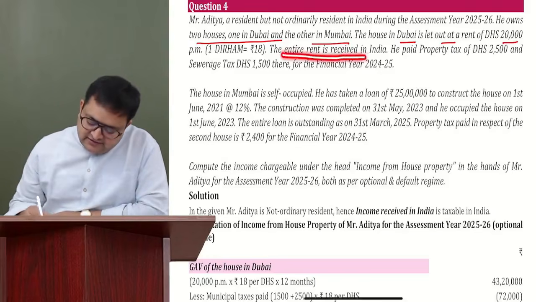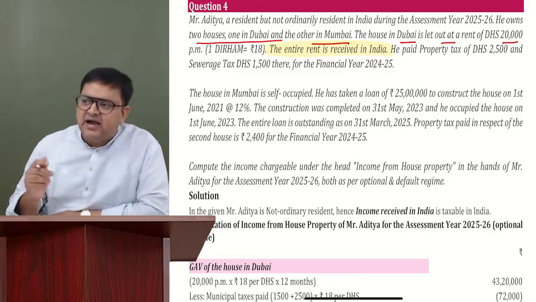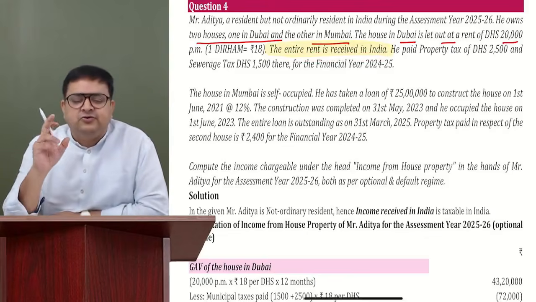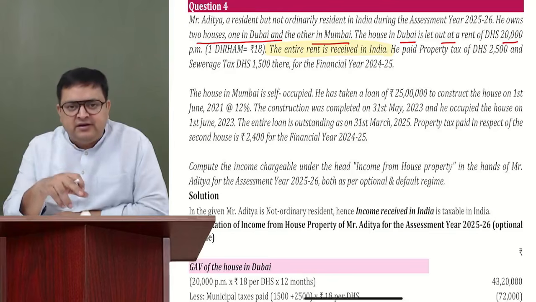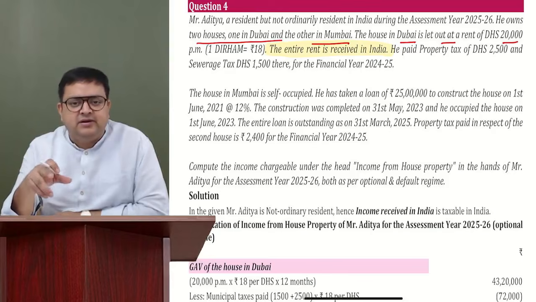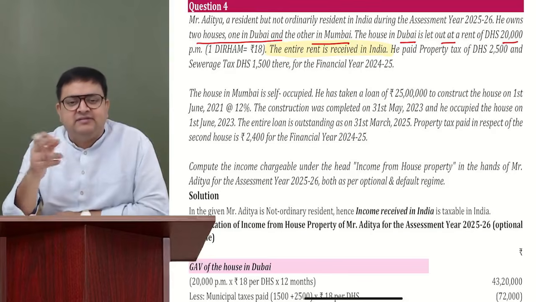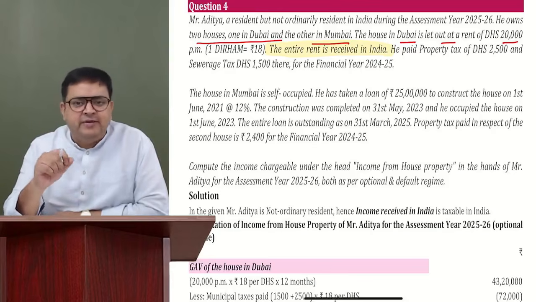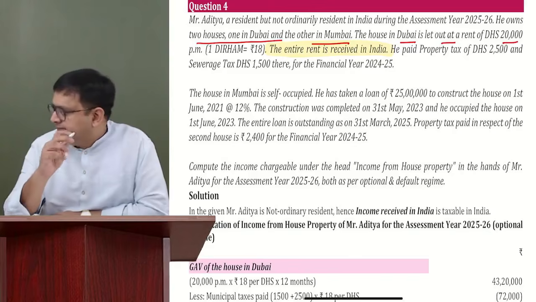So the entire rent is received in India. See, this line is very important. The entire rent is received in India. So although he is a not ordinary resident, I should not make his Dubai income taxable. But since this income is getting received in India, now it will be taxable. I believe you got it.